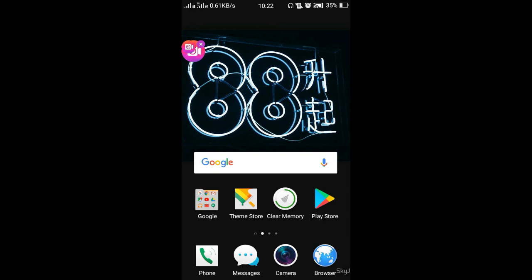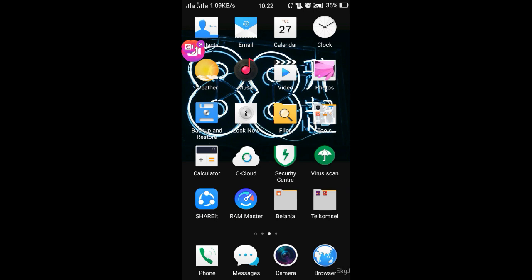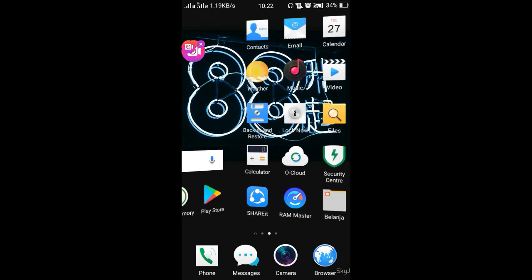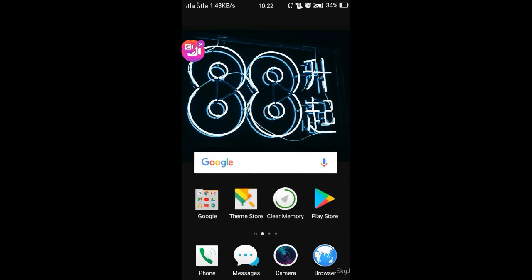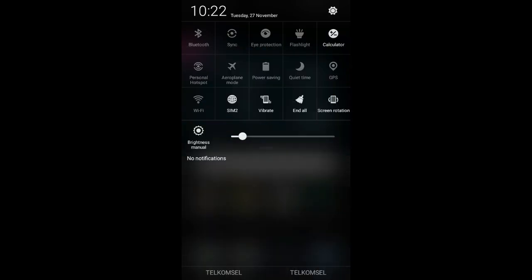And I want to tell you how to clean your chats or dump files on your mobile phone. I'm using the RAM Master application. You can get this application on the Play Store. And before it,